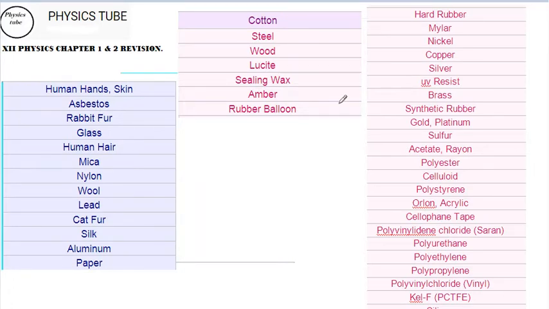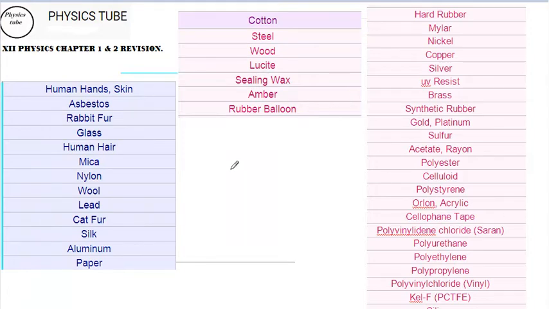So I was planning to go for a revision of chapter 1 and 2, and I think I can cover this in two lectures, chapter 1 and 2 of class 12 physics, that is electrostatics. The first thing you have to remember from an exam point of view: what are the substances that make positive charges, and what are the substances that make negative charges.